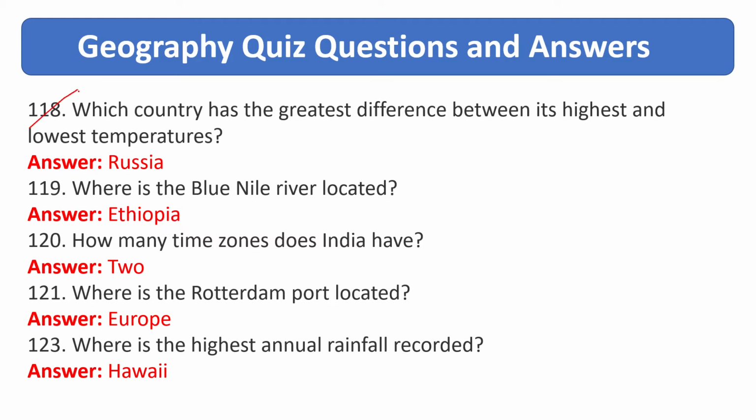Which country has the greatest difference between its highest and lowest temperatures? Answer is Russia. Where is the Blue Nile River located? Answer is Ethiopia. How many time zones does India have? Answer is 2. Where is the Rotterdam port located? Answer is Europe. Where is the highest annual rainfall recorded? Answer is Hawaii.